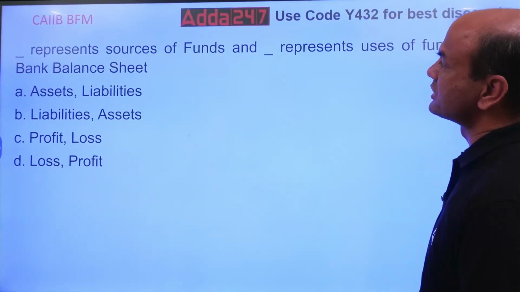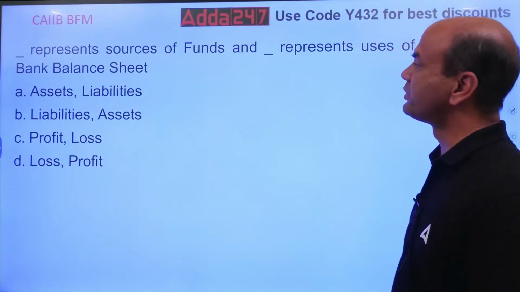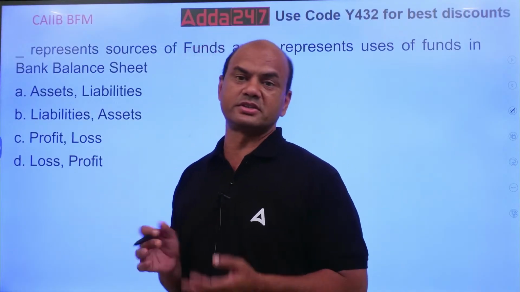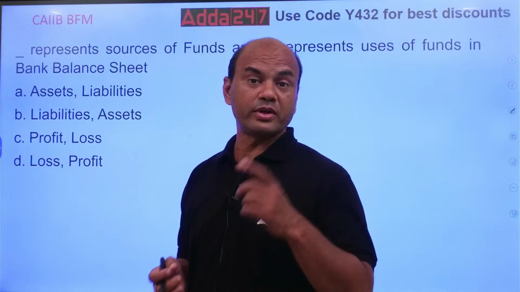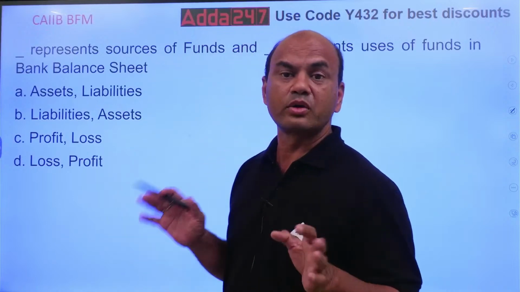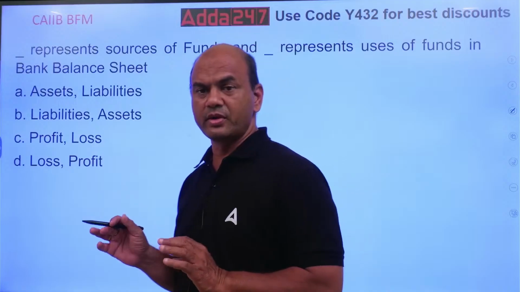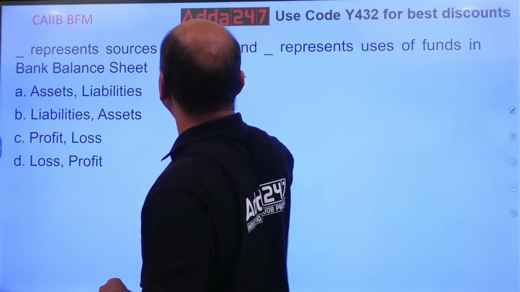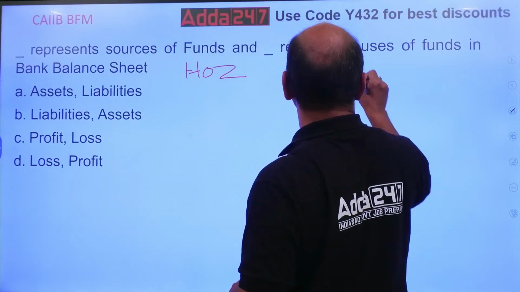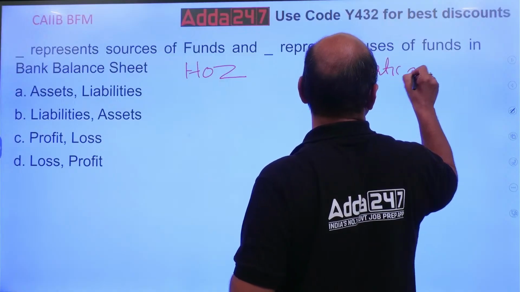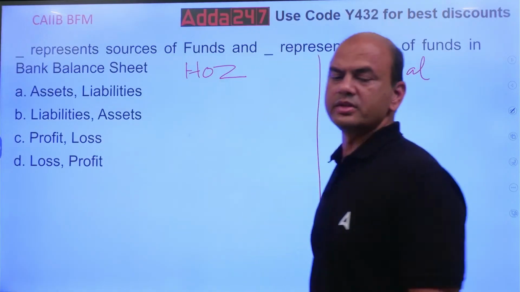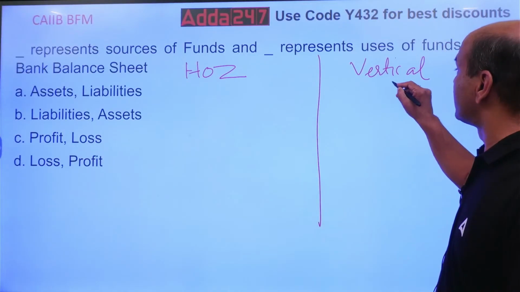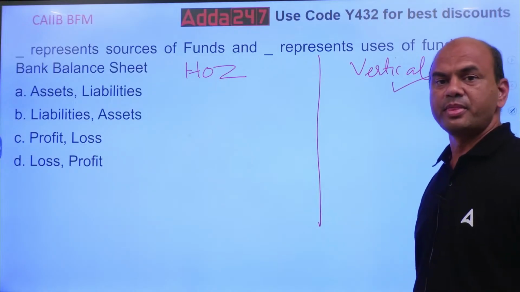Dash represents sources of funds and dash represents uses of funds in bank balance sheet. Which are the sources and which are the uses? Many of us will get confused over here. Kindly note there are two types of balance sheets nowadays. One is known as horizontal balance sheet, and second is known as vertical balance sheet. These are the two balance sheets. Generally, all the banks nowadays use this vertical form of balance sheet. Do you know what it is?